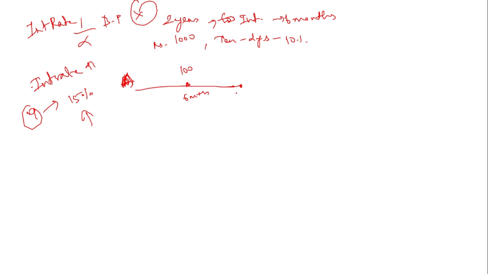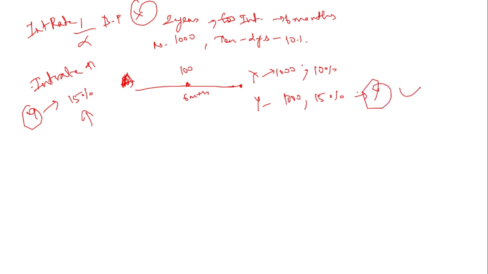For that reason, he will try to liquidate this bond by selling it in the market. Now if you see, this bond X is 1000 rupees, but it offers only 10%. And this bond Y is also 1000 rupees, but it offers an interest rate of 15%. Now will they buy bond X or bond Y? Of course they will buy bond Y only, because this offers a higher interest rate.